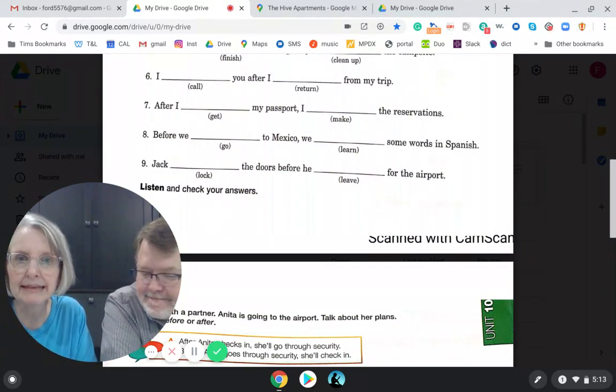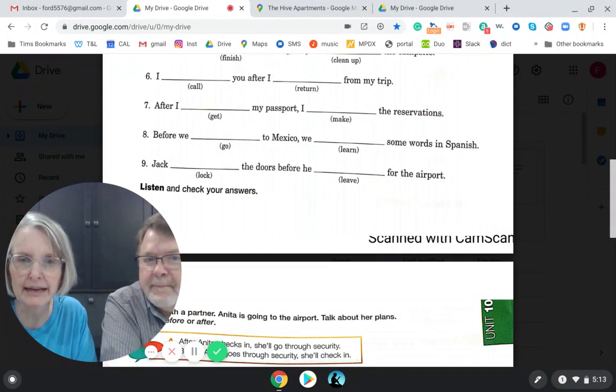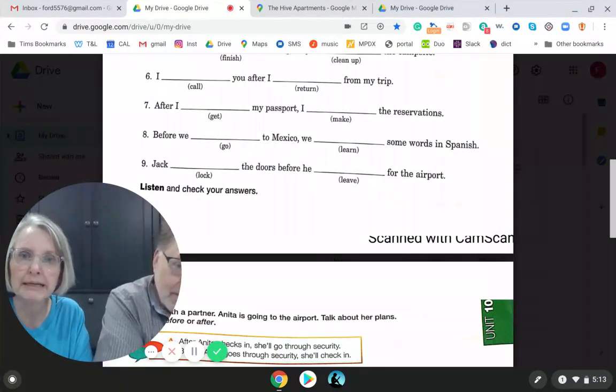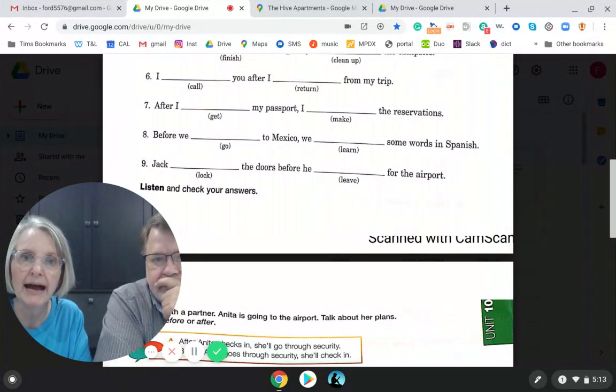So number 6, I'm looking at the 2 clauses. So it's got an after clause. So that one is going to be the one that's in present tense, right? So the other one will be future. So it should be, I will call you after I return from my trip.